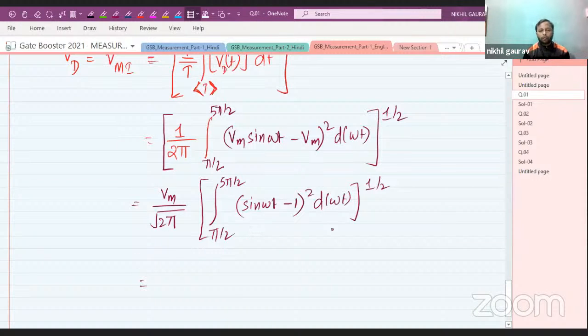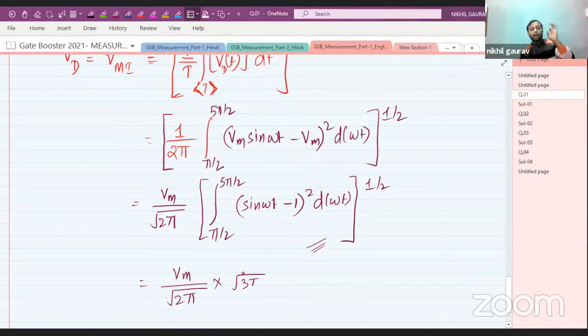Now when you solve this integral expression, you will get the value as Vm divided by root 2 pi into root 3 pi. Please find the value of the integration. Definitely you will get root 3 into pi.